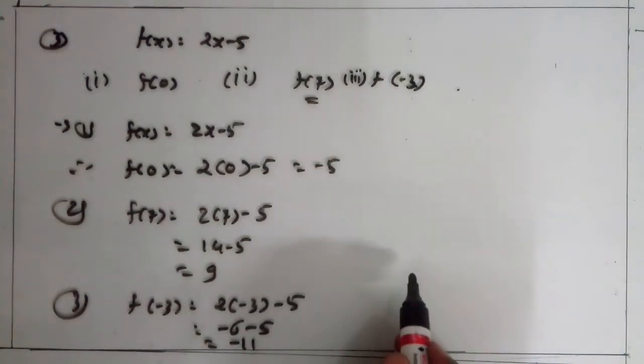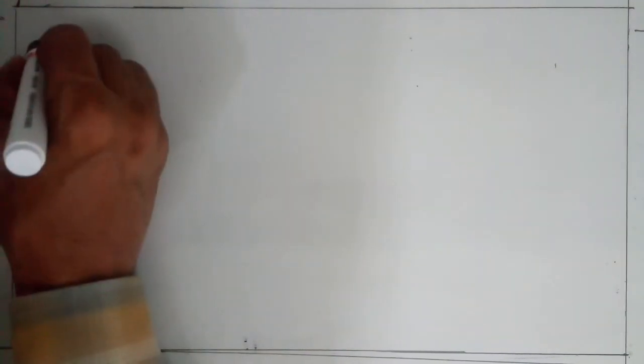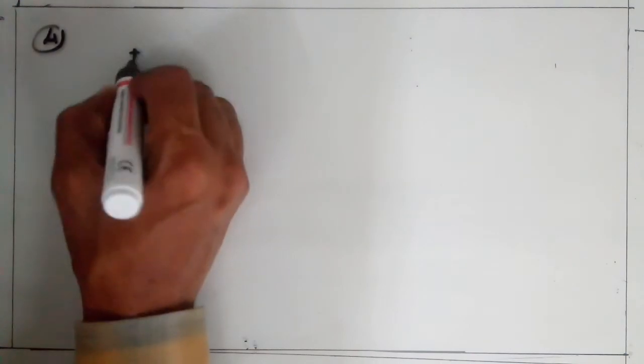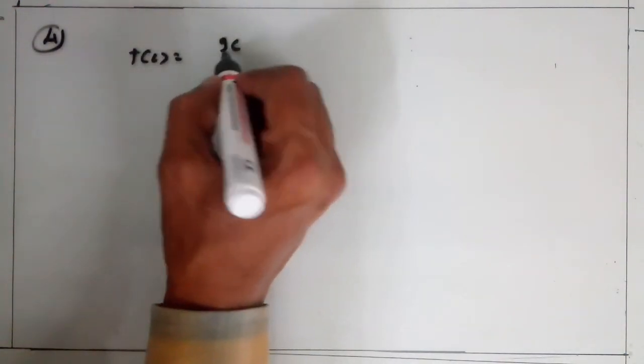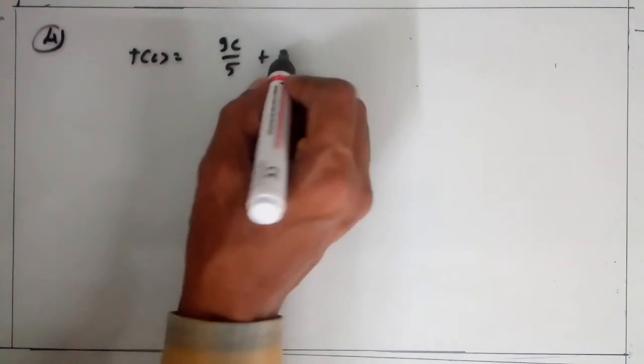Clear? Now question number 4. A function t which maps temperature in degrees Celsius into temperature in degrees Fahrenheit is defined by t(c) = 9c/5 + 32.